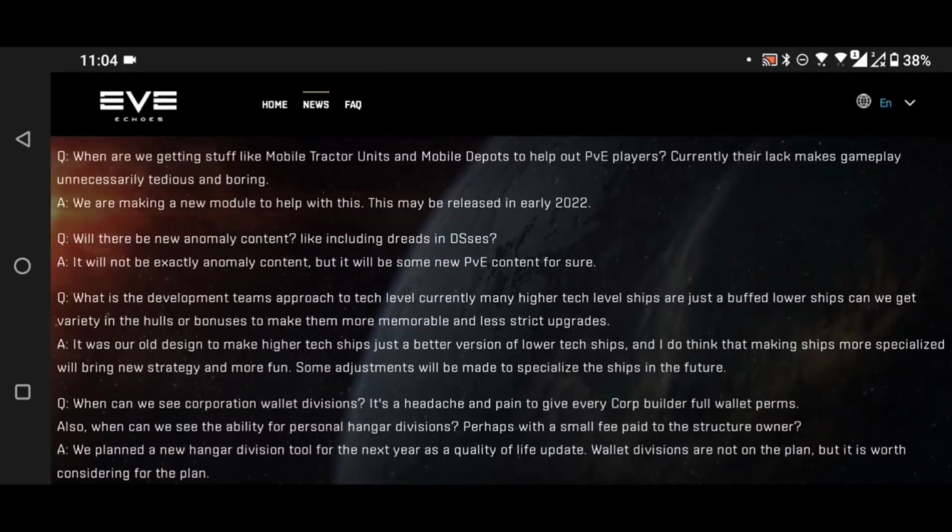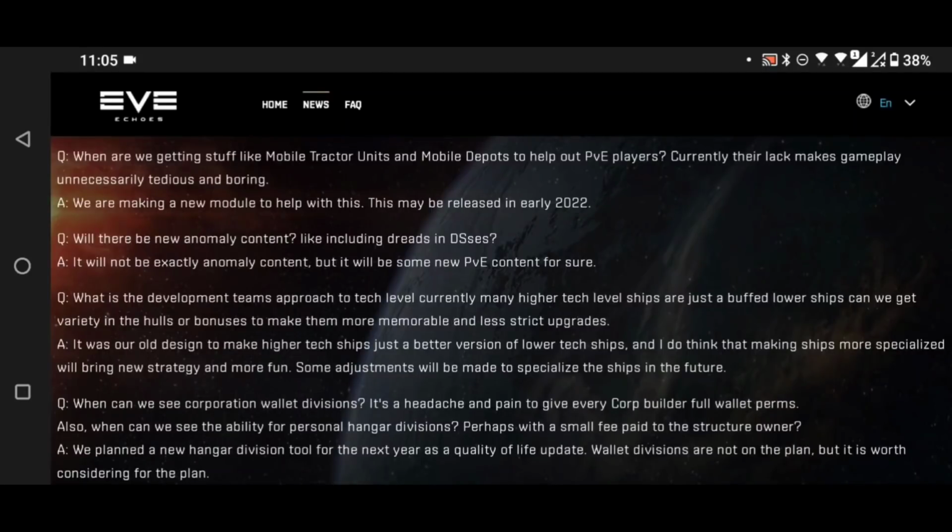When are we getting stuff like mobile tractor units and mobile depots to help out PvE players? Currently their lack makes gameplay unnecessarily tedious and boring. I'm not sure it overly does. If you're a PvE player, chances are you tend to stick close to a home base anyway. Ultimately, I'd argue the mobile depot is more a PvP thing, or exploration, because it's when you're far away from home and you need to basically change your fit or move some stuff around. That's what the mobile depot's for.